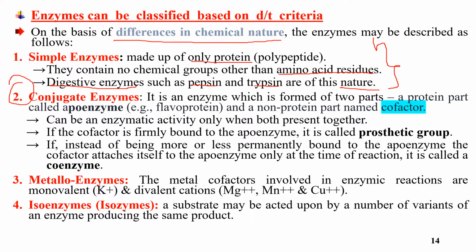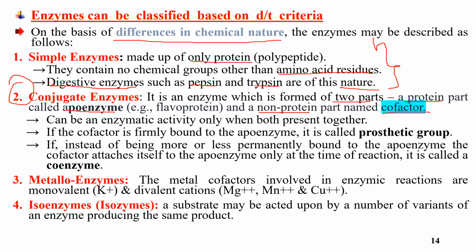A conjugated enzyme is formed from two parts: the protein part, called the apoenzyme, and the non-protein part, called the cofactor.